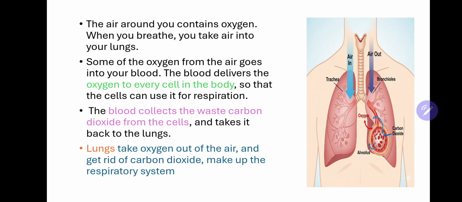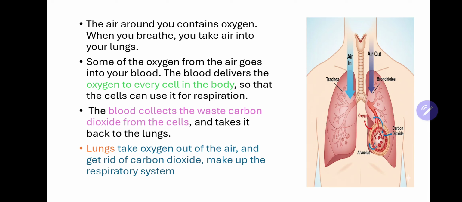Now, if you see in this picture, we all know that the air around us contains oxygen. While we are breathing, we are taking air into our lungs, and out of that air, some of the oxygen goes to the blood. And what will this blood do? The blood will be delivering that oxygen to each and every cell of our body, and the cells will use that for respiration. Also, the blood collects the waste product, carbon dioxide, from the cells and takes it back to the lungs.